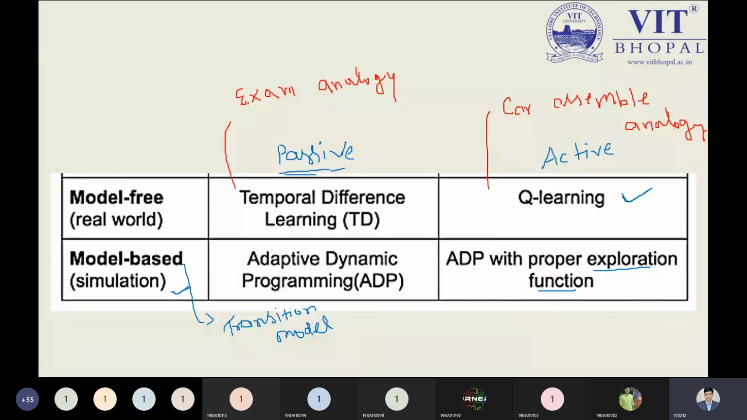Yes, tell me any doubt in this parameter or in this kind of algorithm you have. Please, you can ask me right now.